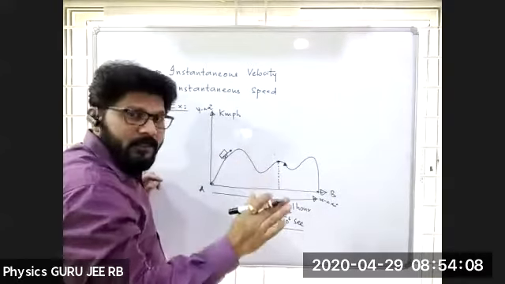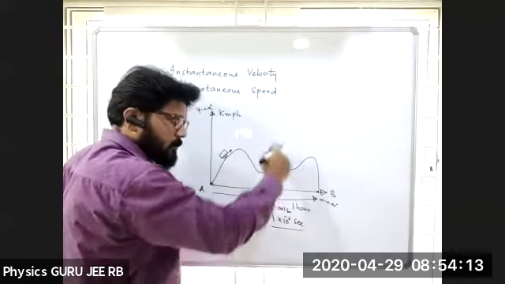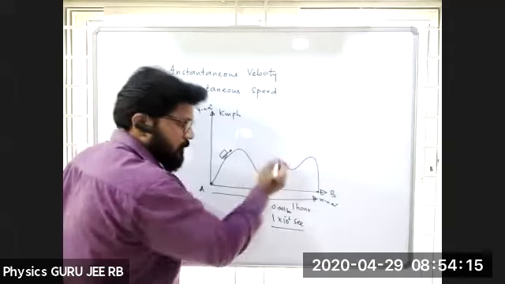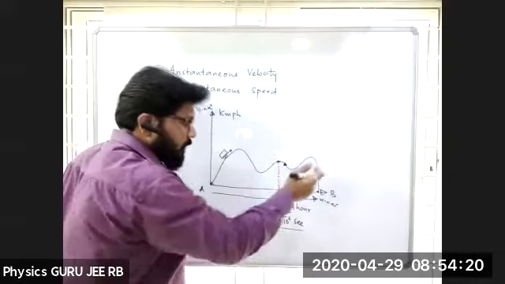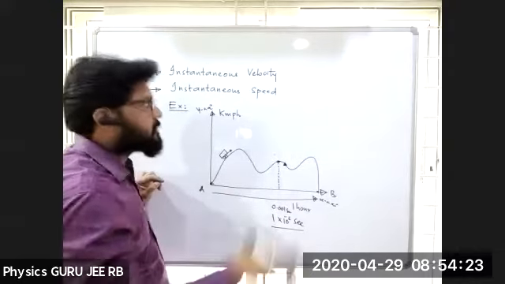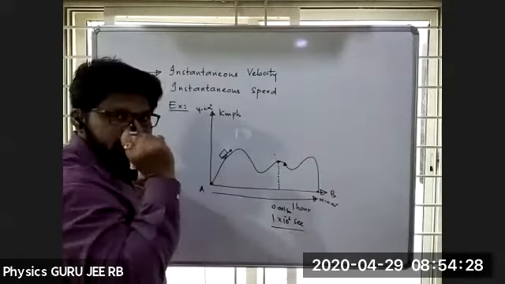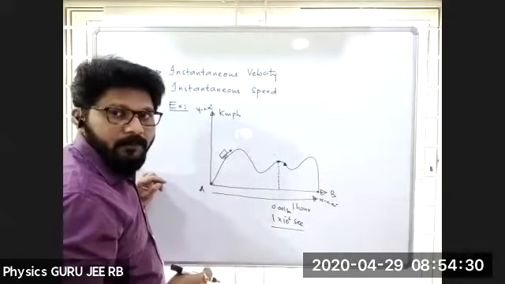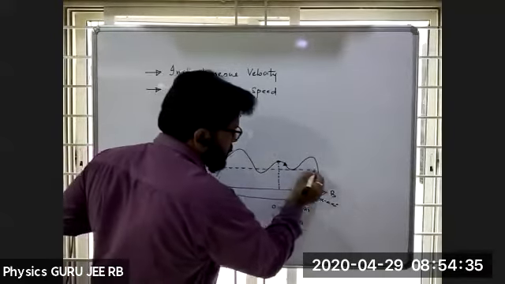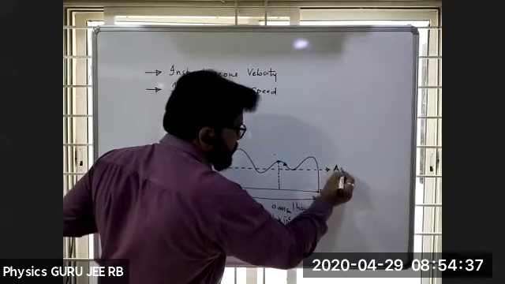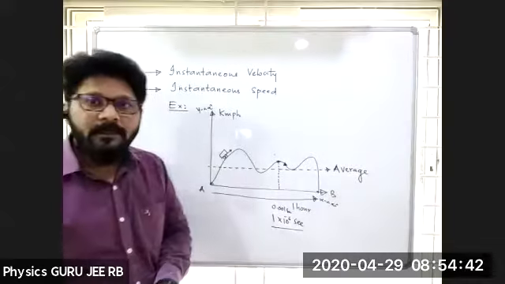If I'm not considering the direction, it may go downwards or come backwards. If I'm specifying the direction, forward or backward, then it is velocity; instantaneous speed means only the magnitude at that particular point. If you just draw a line, this will give some average.